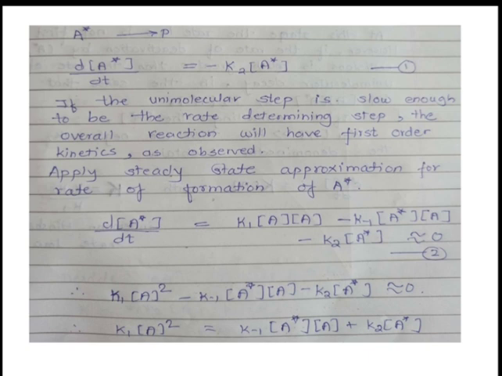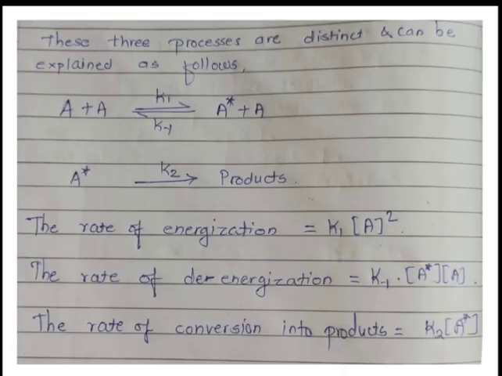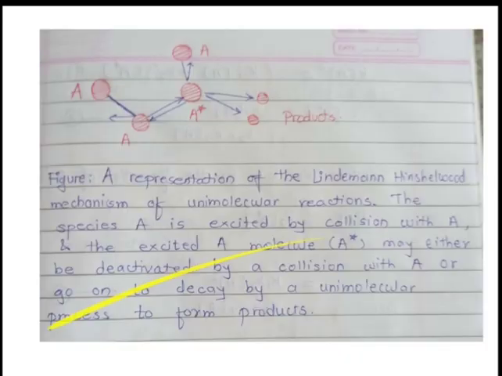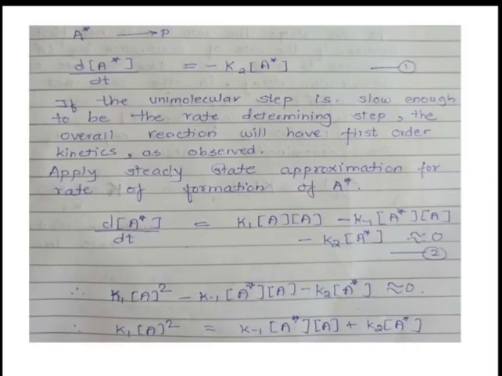So see, we have dA star by dt, which is equal to, now we are going to write down the complete equation of A star. So see, in the first reaction A star is formed, in the second step A star is going to decompose and in the third step it is going to again decompose. So formation rate is positive and both decaying rates are negative. So just write down according to this equation.